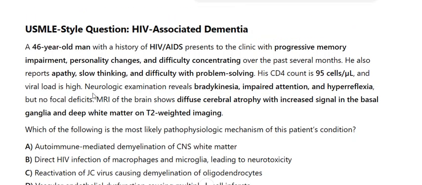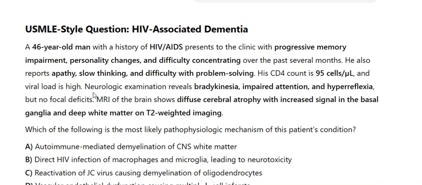USMLE style question. HIV-associated dementia. A 46-year-old man with a history of HIV/AIDS presents to the clinic with progressive memory impairment, personality changes, and difficulty concentrating over the past several months. He also reports apathy, slow thinking, and difficulty with problem solving.